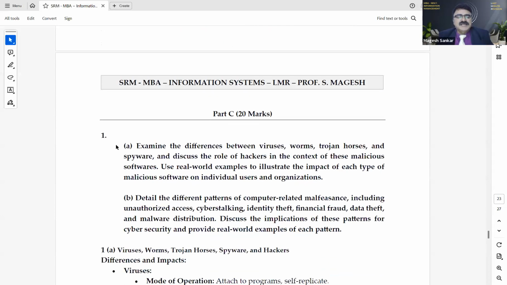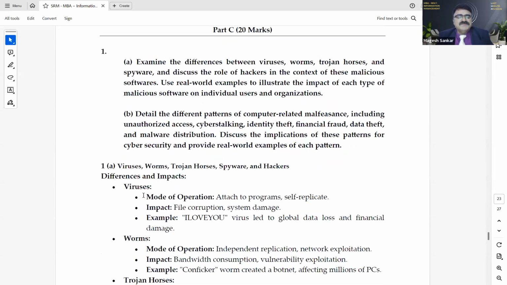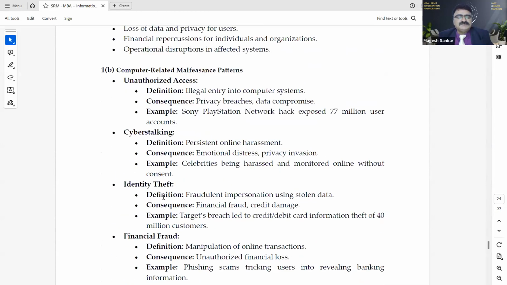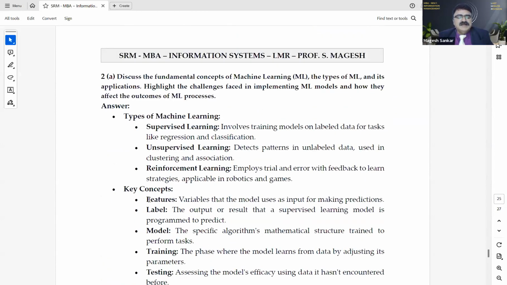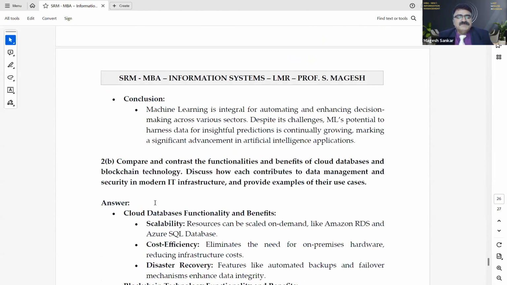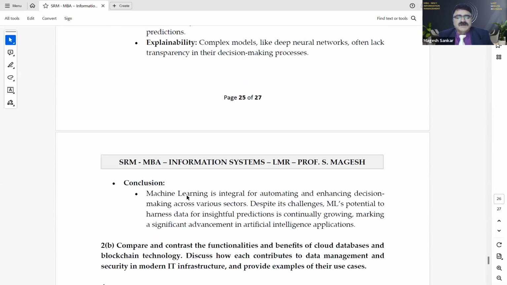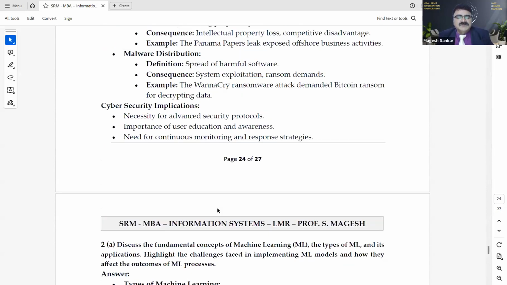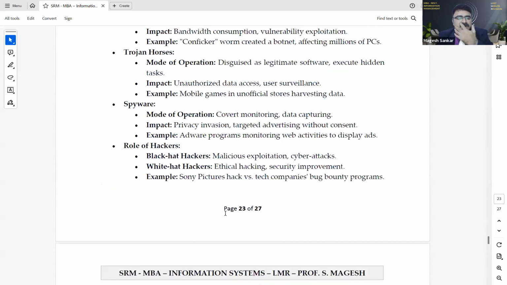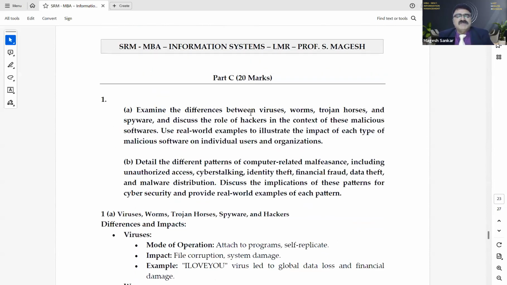Part C total, you see, I have given 1A, B and 2A and 2B, out of which you will get 1. Now, examine the differences between virus, worms, Trojan horses, and spyware, and discuss the role of hackers in the context of this malicious software. Use real-world examples to illustrate the impact of each type of malicious software on individual users and organization.